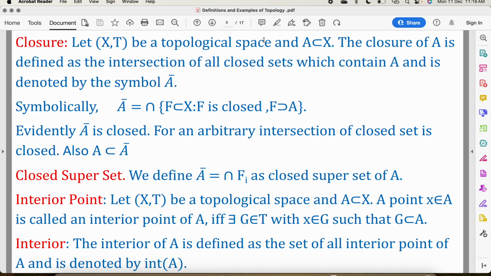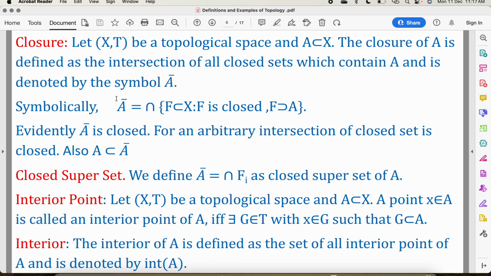Now closure. Let (X, T) be a topological space and A is a subset of X. The closure of A is the intersection of all closed sets which contain A and is denoted by the symbol A bar.